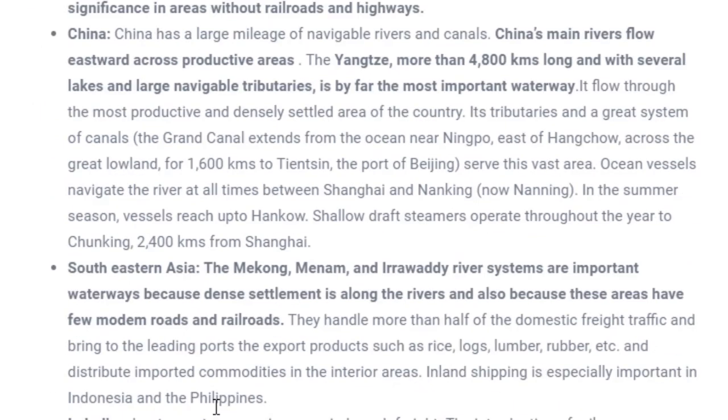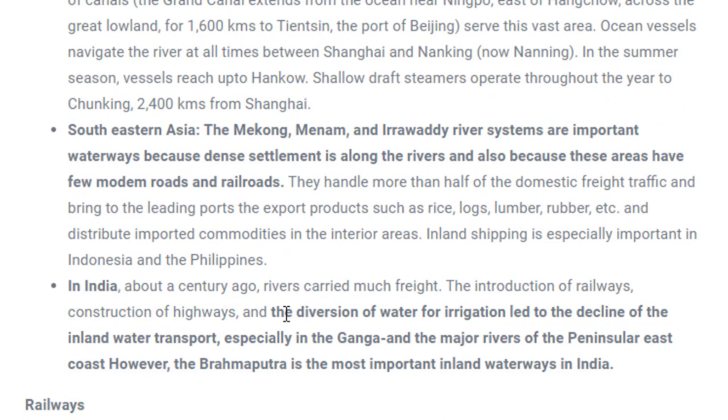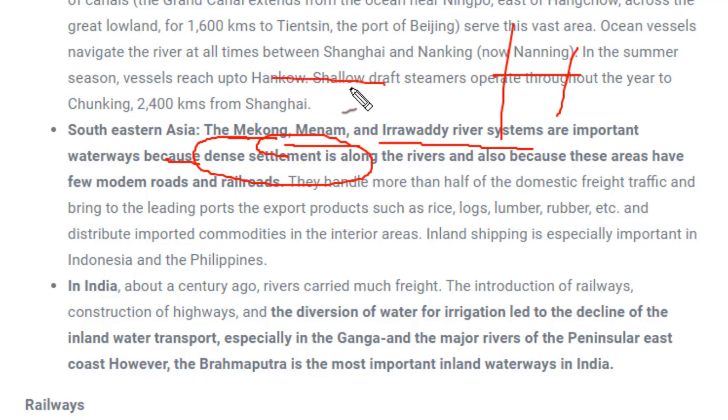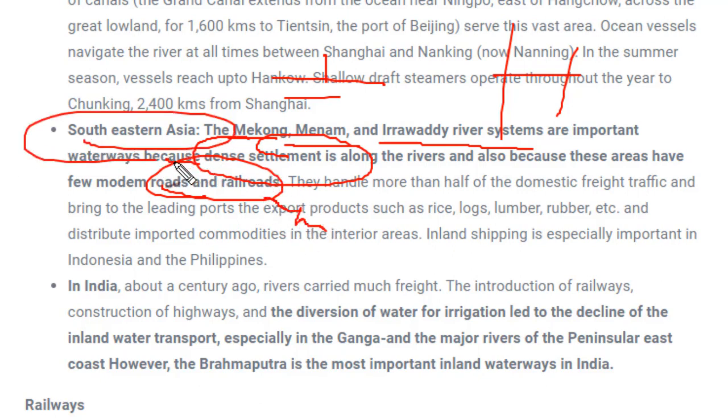Okay, now next is Southeastern Asia. Southeastern Asia means the Asian countries which lie in the east, like Japan, Korea. Over here we have the Mekong, Menam and Irrawaddy river systems as important waterways. And why are they important? Because of dense settlement along the river. All kinds of settlements are present. These settlements are very dense, and roads and railways have not increased much over here. They are not built in huge fragments. That's why this waterway is important in Southeastern Asian countries also.